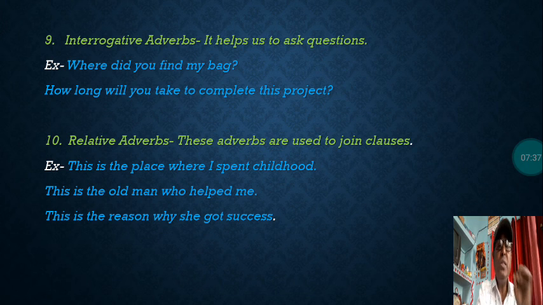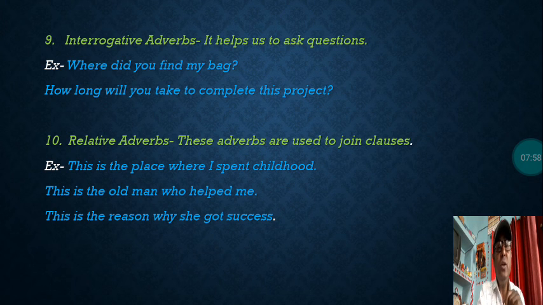Second one is, this is the old man who helped me. You can see here two clauses are joined with the relative adverb, that is who. This is the reason why she got success.